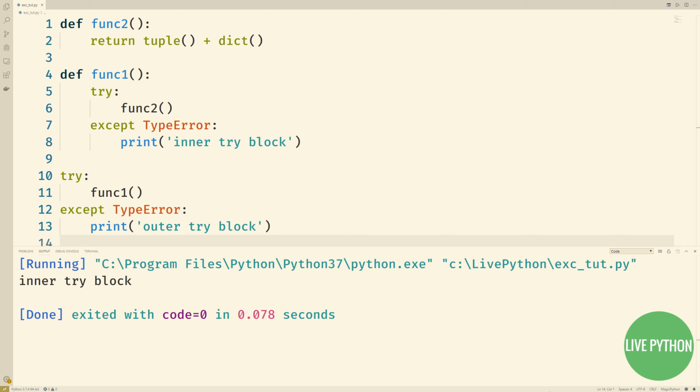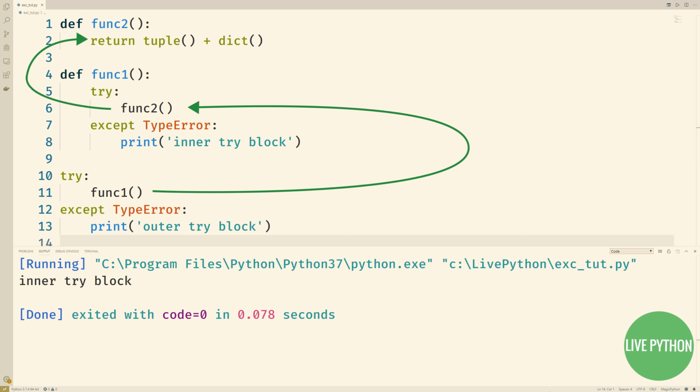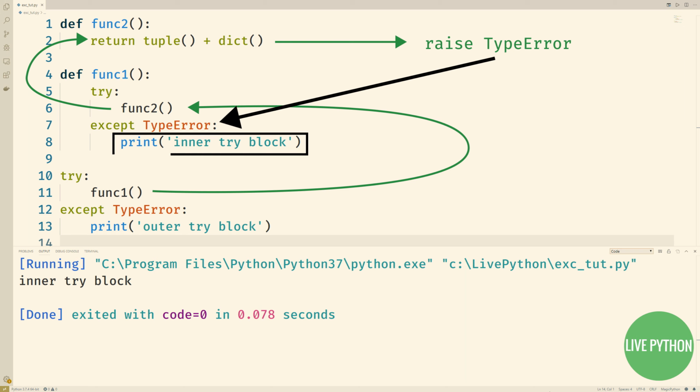When Func2 triggers the type error exception, there will be two active try statements, the one in Func1 and the one at the top level of the module file. Python picks and runs just the most recent try with a matching except, which in this case is the try inside Func1. Again, the place where an exception winds up jumping to depends on the control flow through the program at runtime.